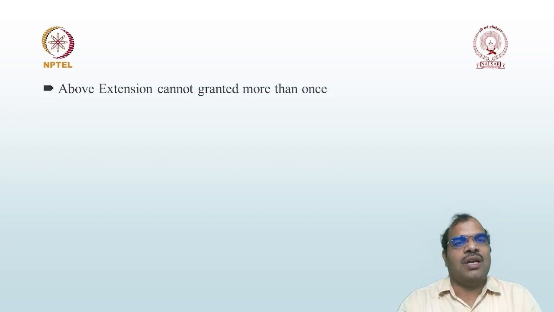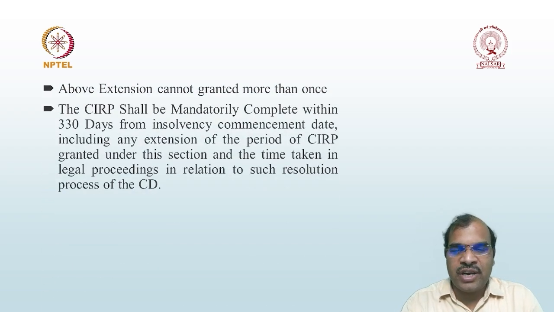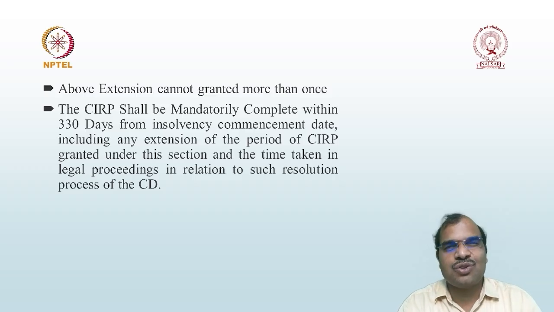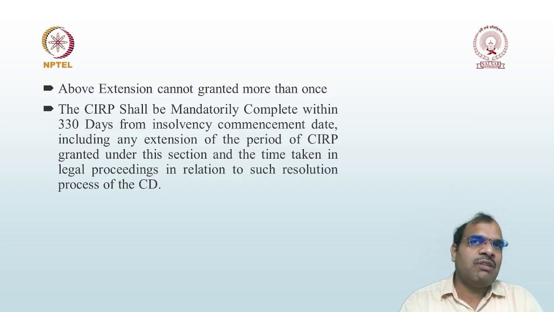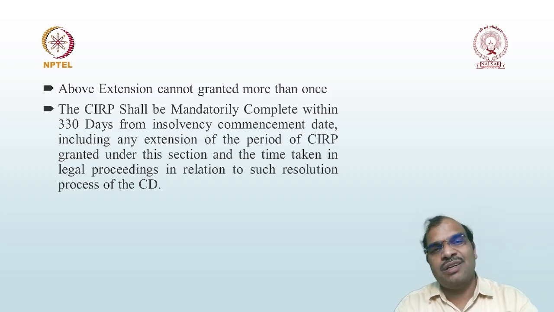Okay, then the above extension cannot be granted more than once. Please remember, the adjudicating authority has power to give an extension not exceeding 90 days, but generally such extension cannot be given more than once. So generally what they will do is they will give the extension for 90 days at a time. So that is 180 plus 90, 270 days.